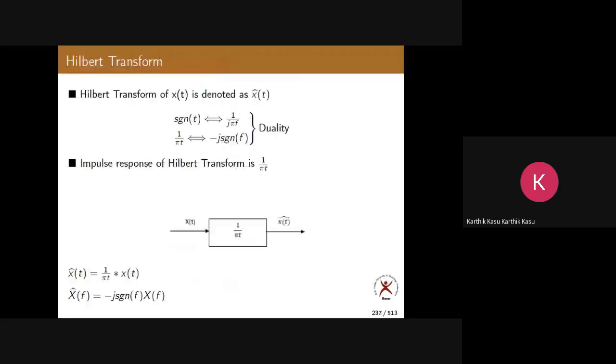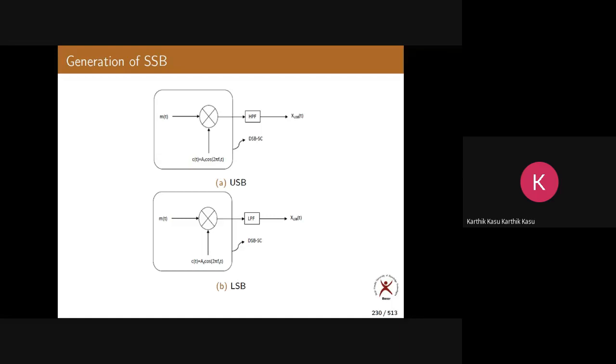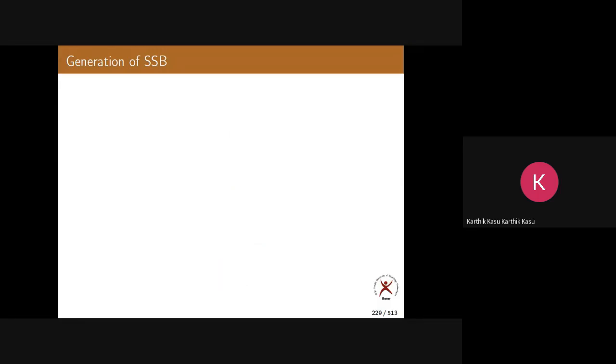This is what I have explained just now. This is one method of generation of SSB, where first we generate DSBSC, and we use filtering to remove one of the sidebands. That is called the frequency discrimination method.